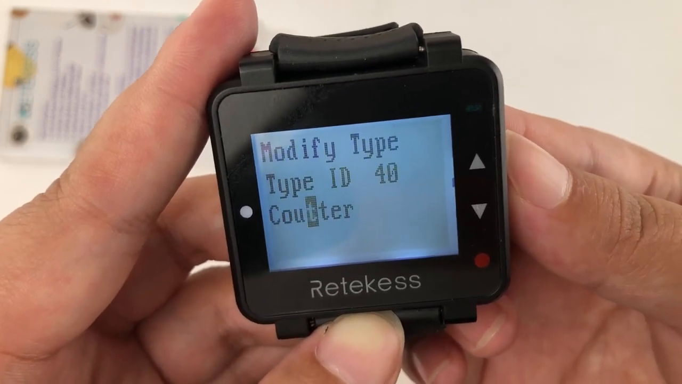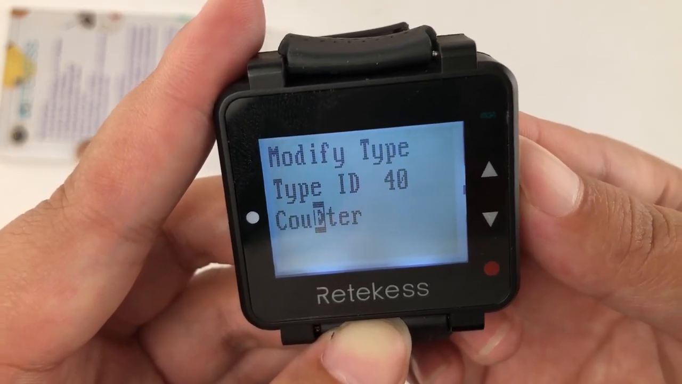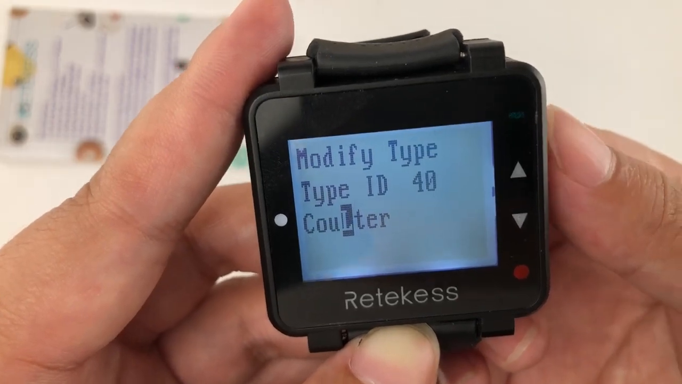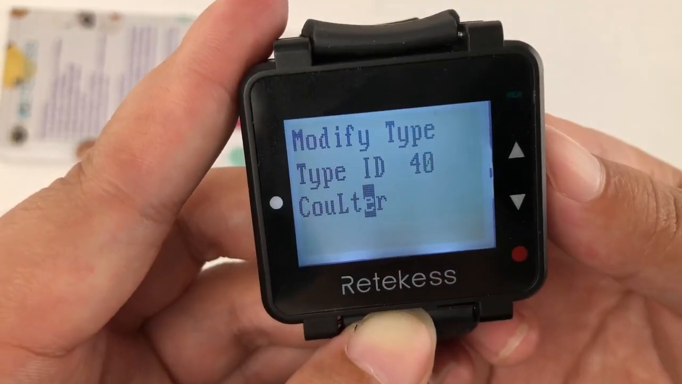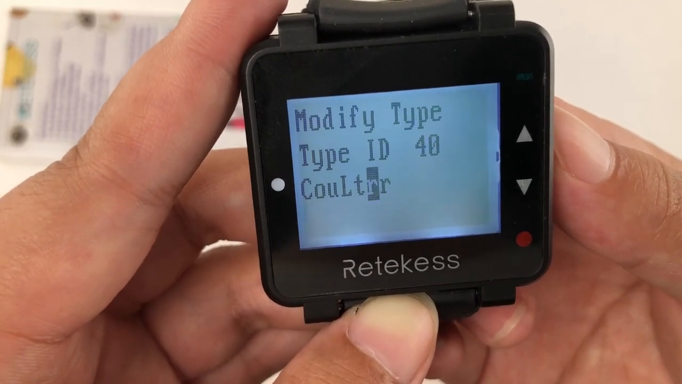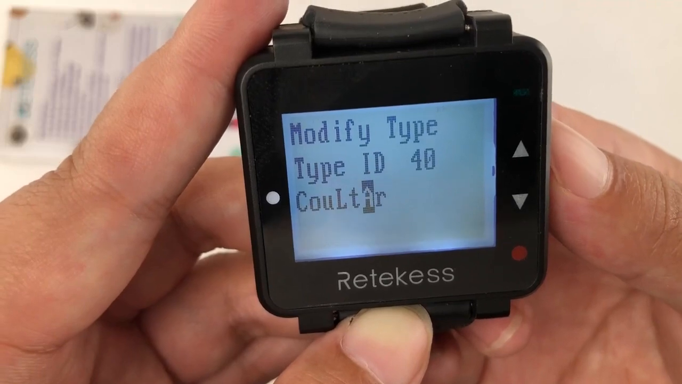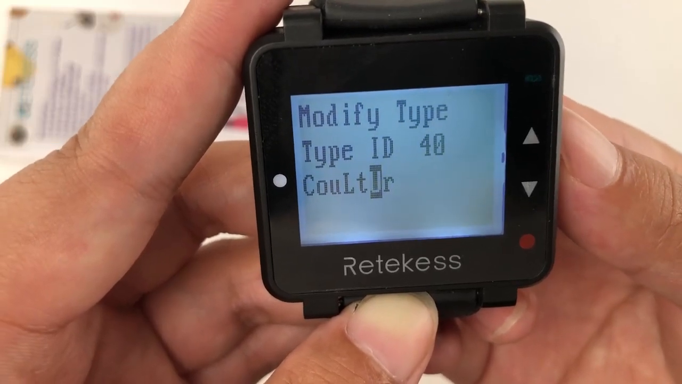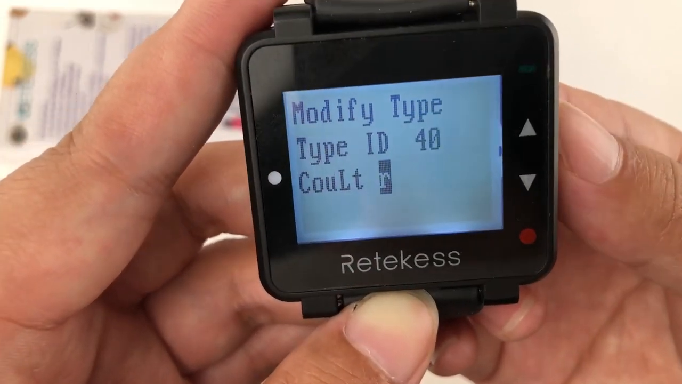B-I-L-L. Okay. Press to select a space. Okay, space. This space again.